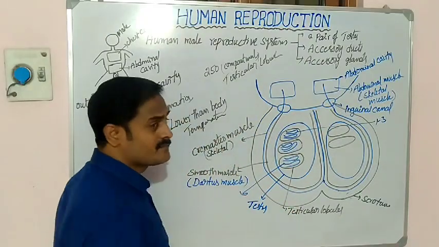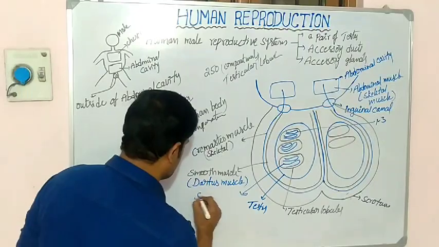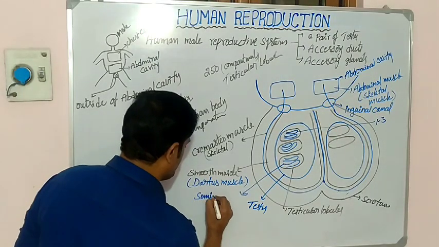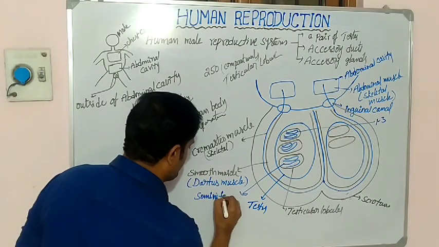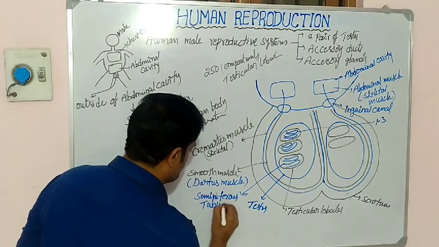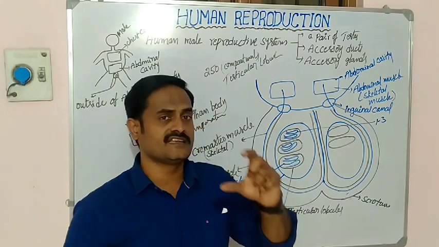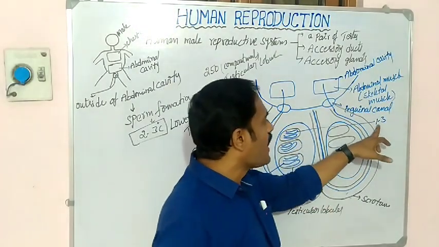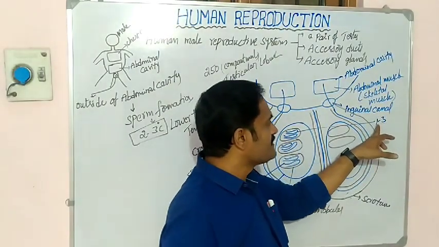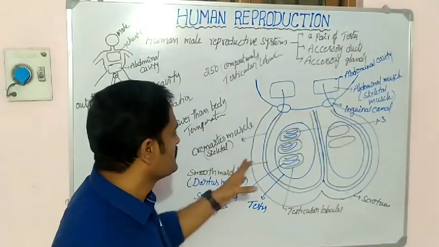The sperm formation occurs in the seminiferous tubules. So how many seminiferous tubules are present in each testis? 1 to 3. That means between 1 to 3. Some have 1, 2 or 3 like that.